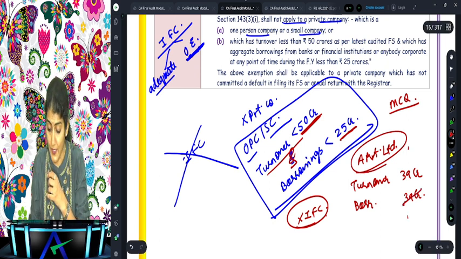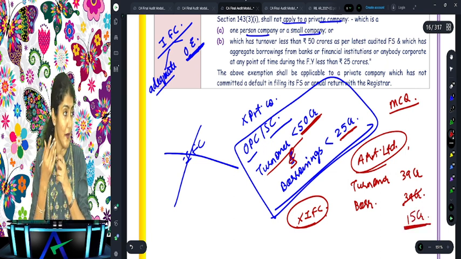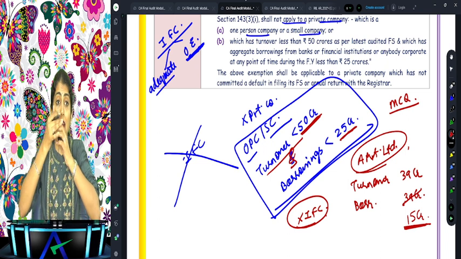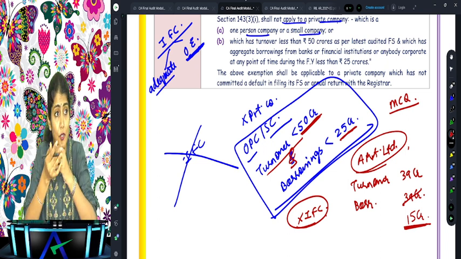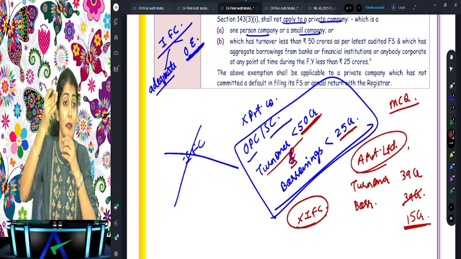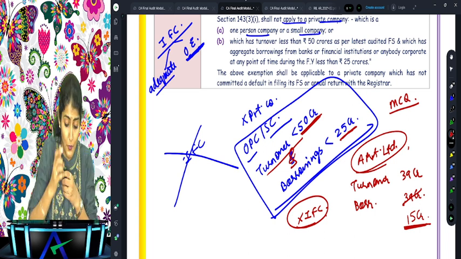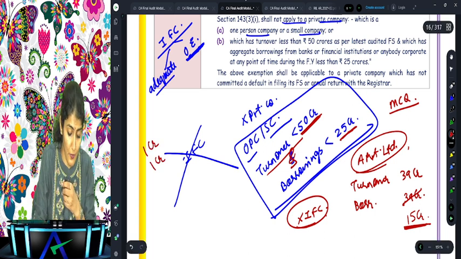Same, but instead of 39, I make it 15 crore. Then it is okay. You understand? Turnover should be less than 50 crore and borrowing should be less than 25 crore. If both the limits are fulfilled, only then IFC reporting by the statutory auditor of a private company is not required. You remember CARO, 1 crore, 10 crore.